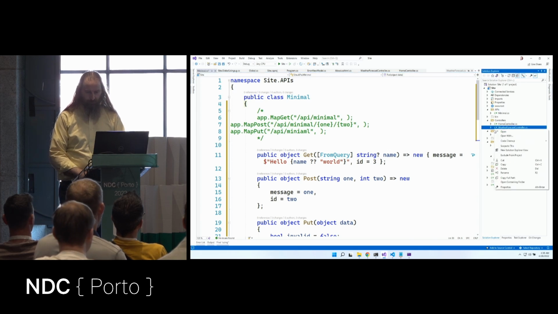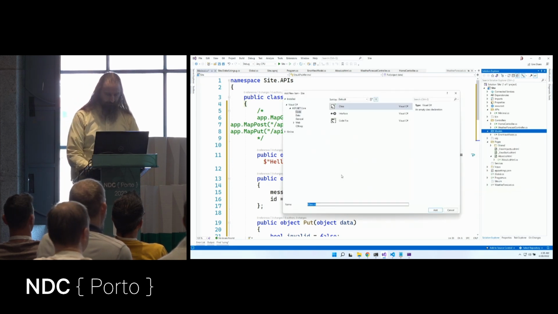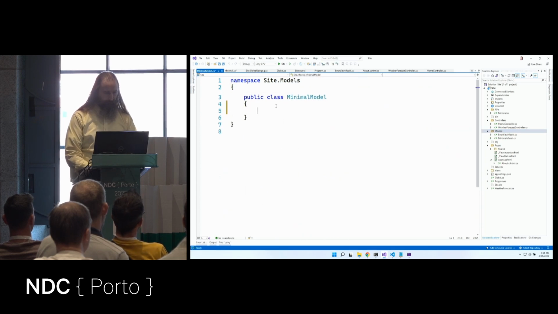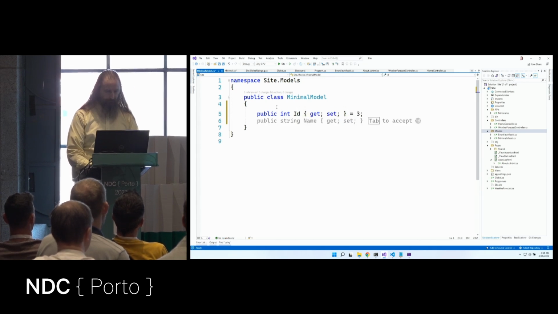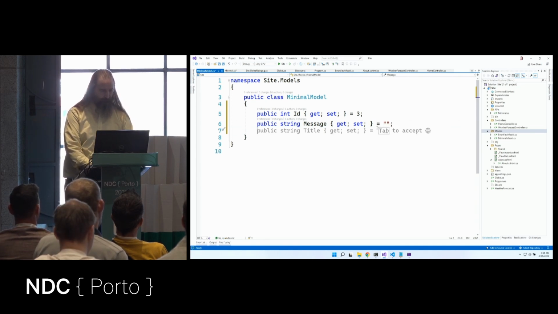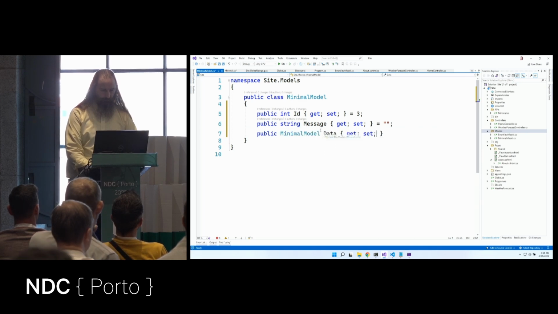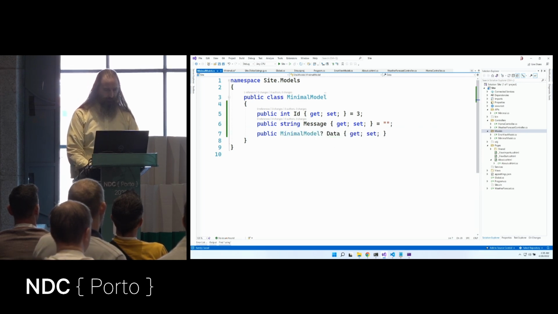So let's create a new model here inside our models. Add new class. Let's call this a minimal model. And this has a public int ID, get set, which will equal 3 just to give it a default value. We'll have a message, and that is set to a blank string because we're using nullable reference types. Public minimal model data, and that one we will allow to be nullable. And now we have this minimal model.